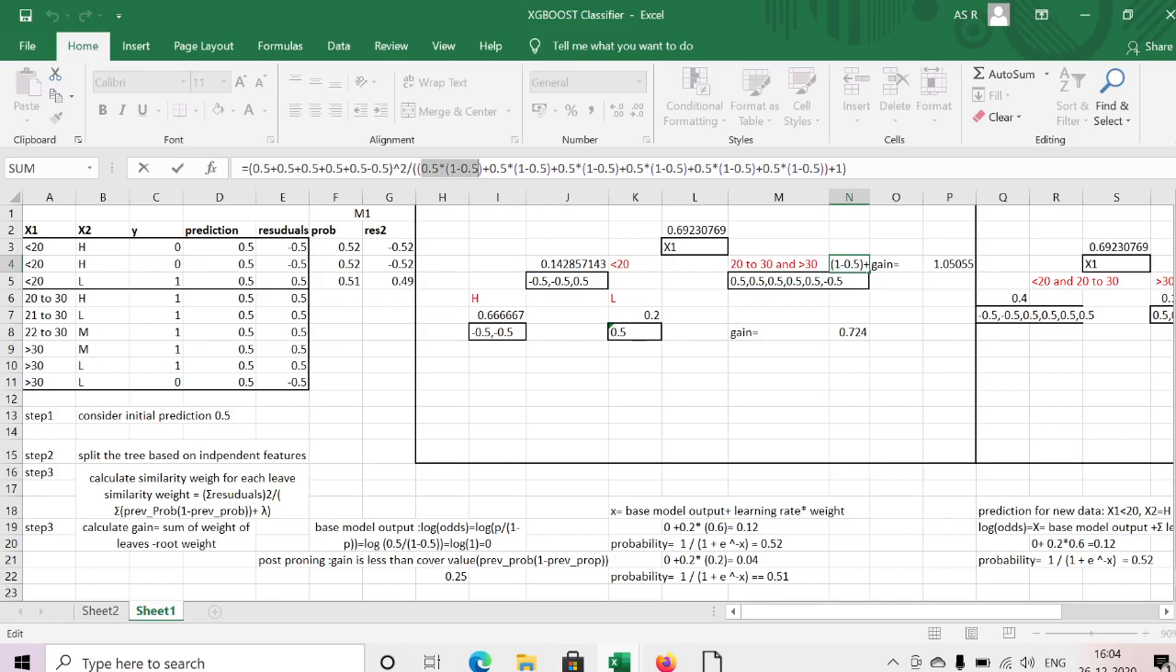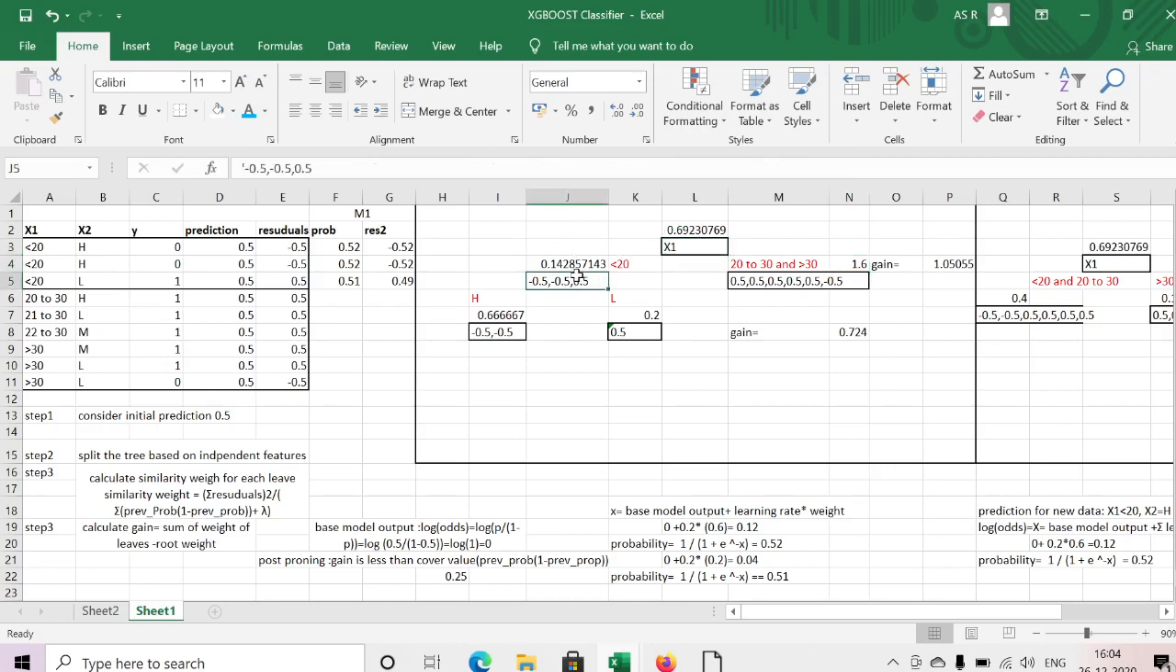Then here for the first record, second record, third record, fourth record, fifth record, sixth record, for all the six residuals, I have added my previous probability multiplied by 1 minus previous probability. I have added my lambda. Here I have calculated my similarity weight for the root node as well as my leaf node.